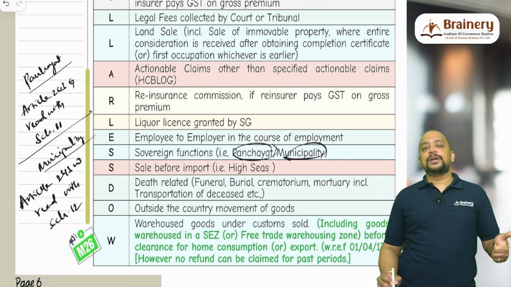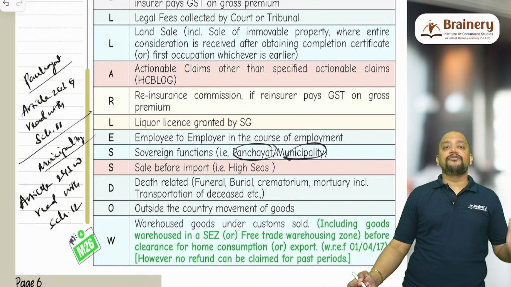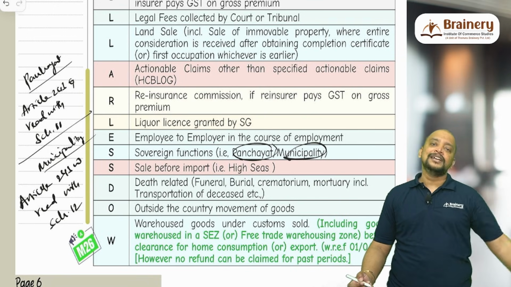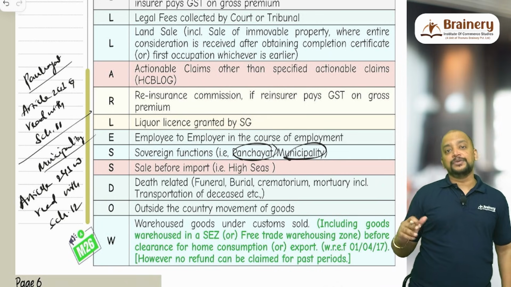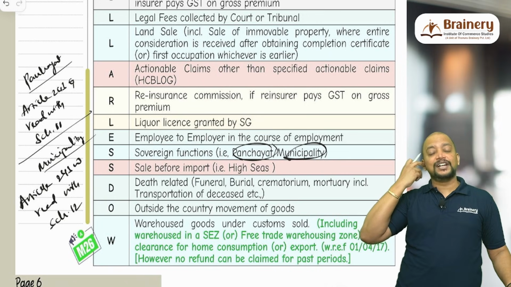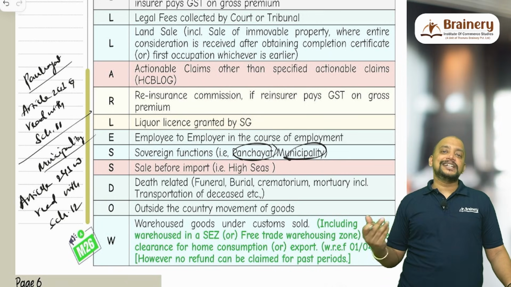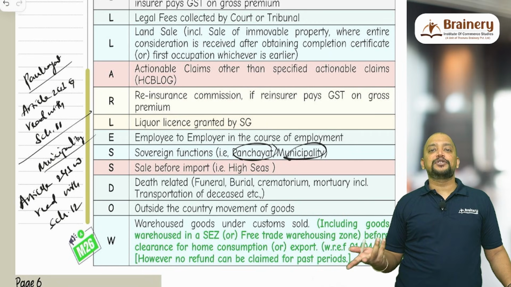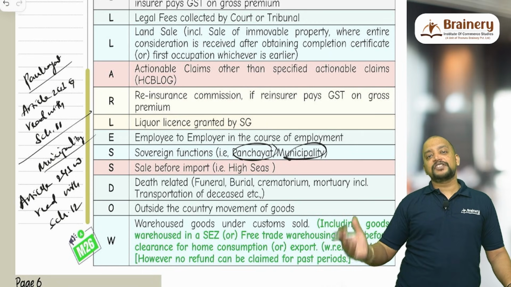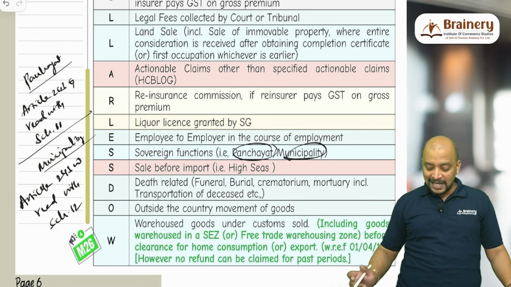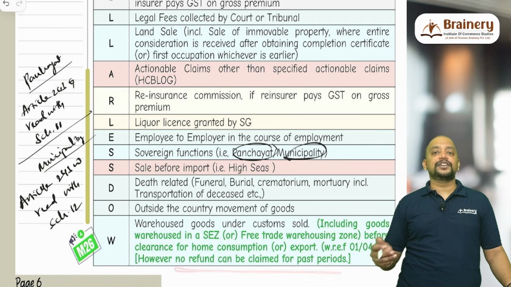And this particular amendment is a retrospective amendment from 1/4/2017. So they have made it retrospective to April 2017. I don't understand why, because the GST law itself is applicable from 1/7/2017. With retrospective effect from 1/4/2017, they have made it. However, no refund can be claimed for the past periods.